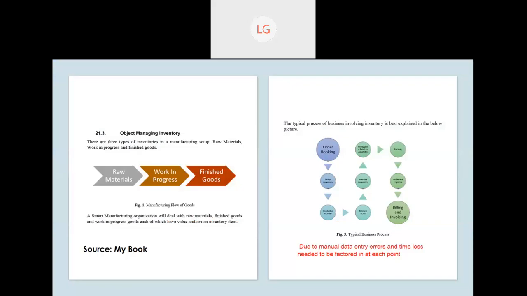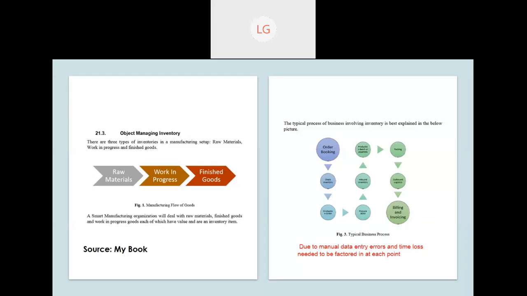This is the typical business process involved related to inventory: order booking, check inventory, then production order, then procurement, inbound inventory, then production batch assembly, then packing, then outbound logistics, and last is billing and invoicing. So this is the typical business process involved related to inventory. What kind of things were they facing? Due to manual data entry, errors and time loss need to be factored in at each point. Every point has some kind of drawback, because every point has some kind of data entry system, and they wanted to make it automatic.